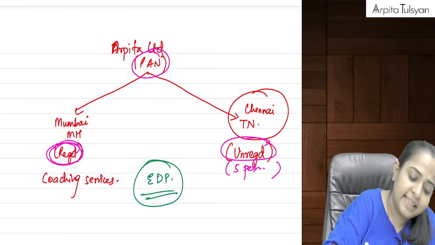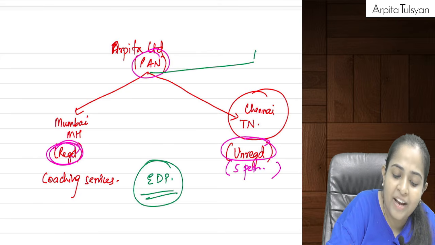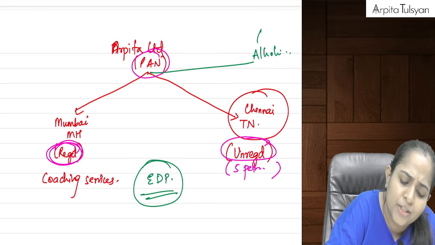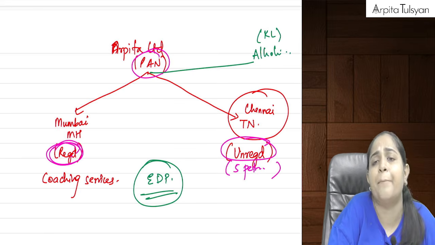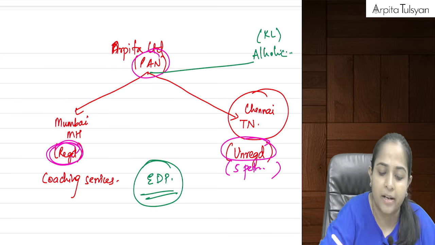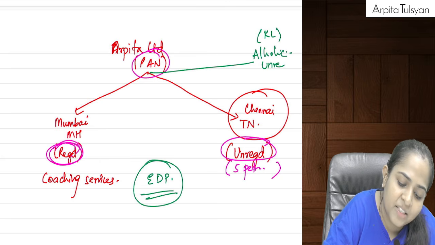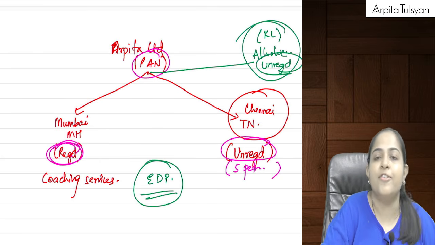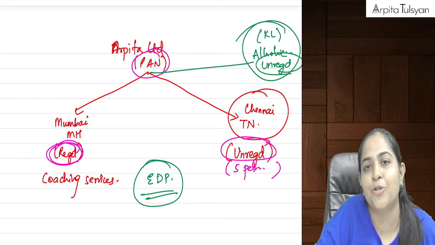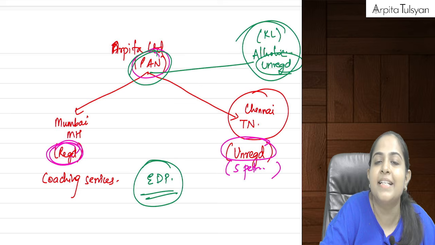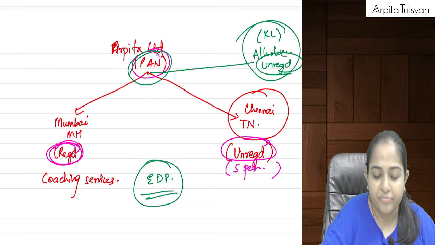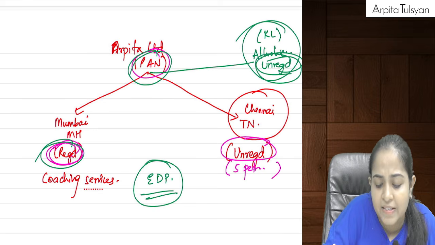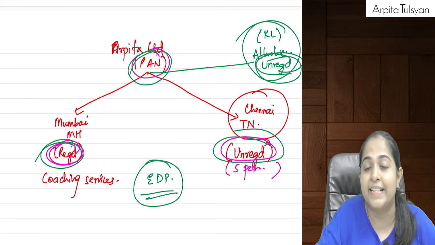Or let's say there is a third place from where I am supplying alcoholic liquor for human consumption. Let's say it is situated in Kerala, for example. I am having a shop there. So obviously even that is unregistered because as of now GST is not applicable. So even this office will be considered as establishment of distinct person, provided it is within the same PAN. So one of the offices is registered, another office is unregistered, then this is one of the examples of establishment of distinct person.